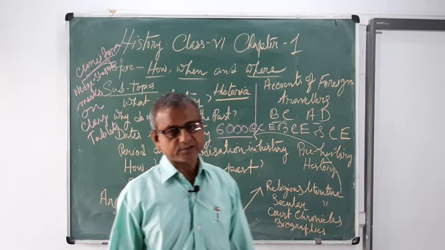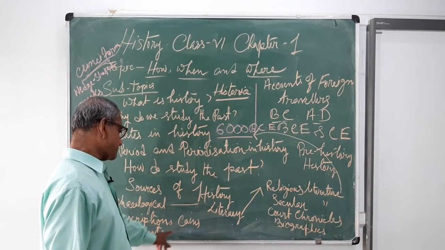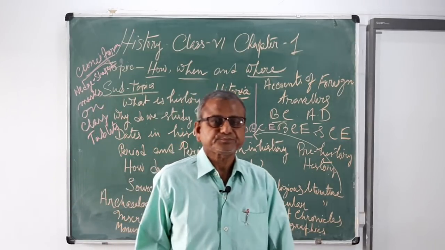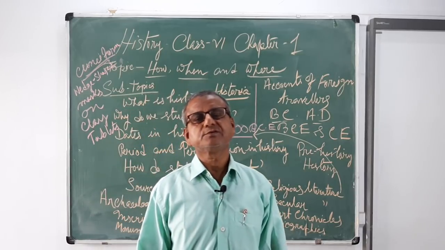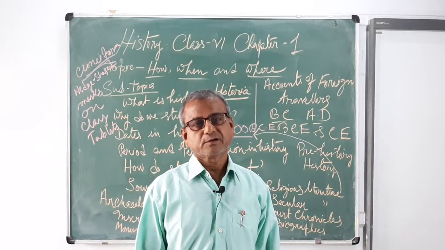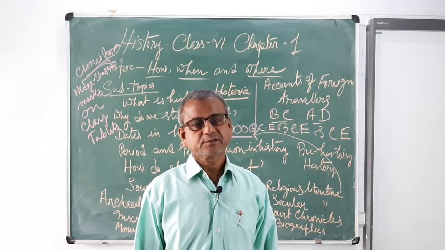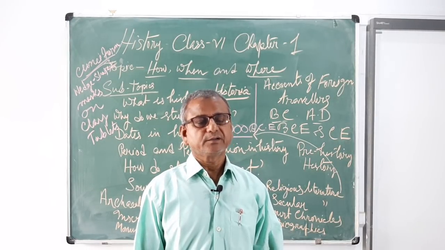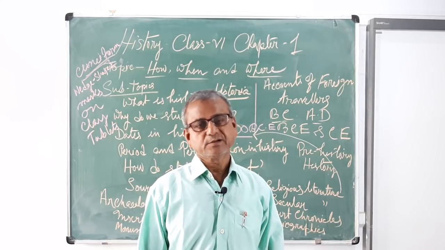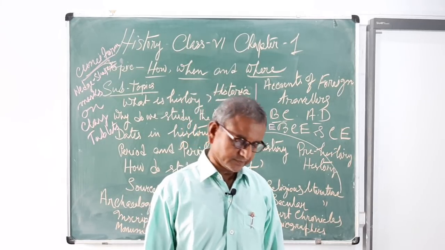Archaeological sources can be subdivided into inscriptions, monuments, and coins and artifacts. What are inscriptions? Inscriptions are the writings which are engraved on stone, pillars, rocks, caves, and we see that also the tablets, clay tablets, copper plates, etc.